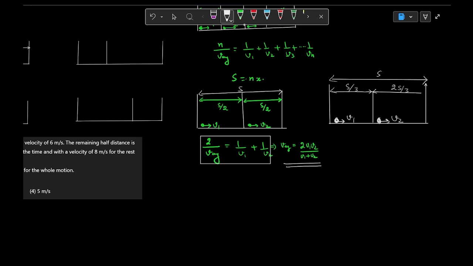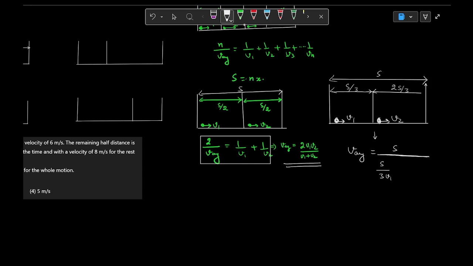So in such a case what do you have to do? First of all we shall go through the trivial method, that is total distance upon total time. Total distance is still s, and the first time interval is s by 3v1, dividing distance by speed.